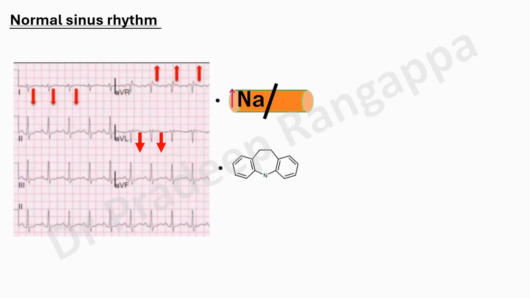Obviously, if you are suspecting, it could be sodium channel blockers and tricyclic antidepressants. So one needs to know what are all the sodium channel blockers that tend to cause this. So the take home at the end of this is: look for R in aVR, S in 1 and aVL, look for QTc. Sodium channel blockers, you have a great list of drugs.